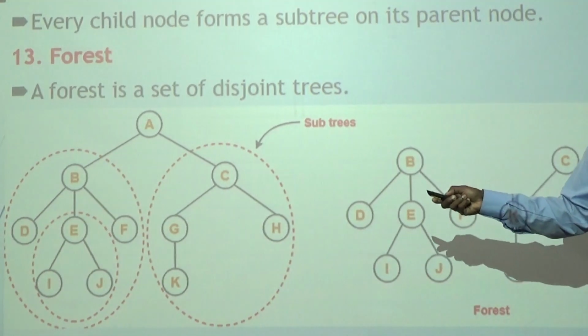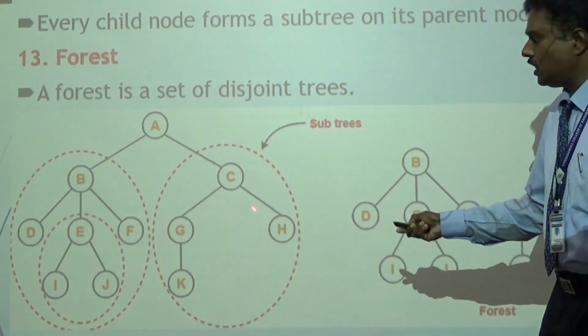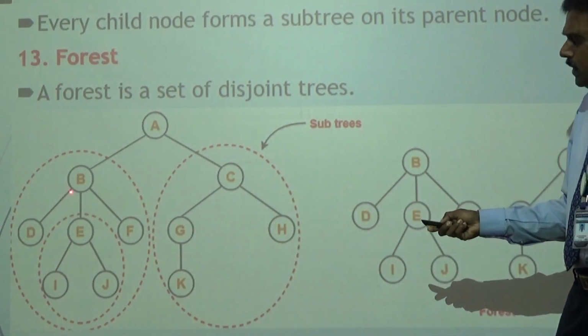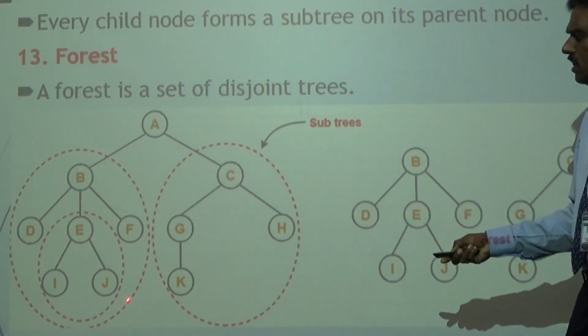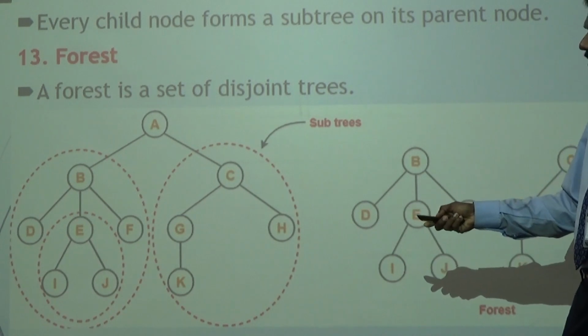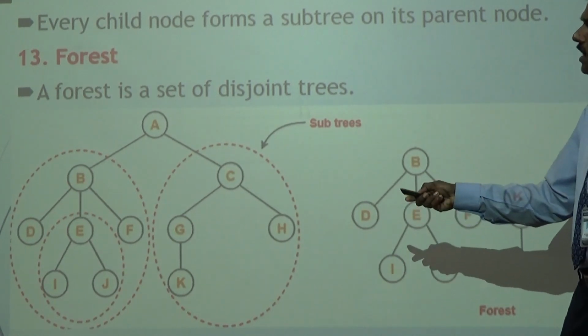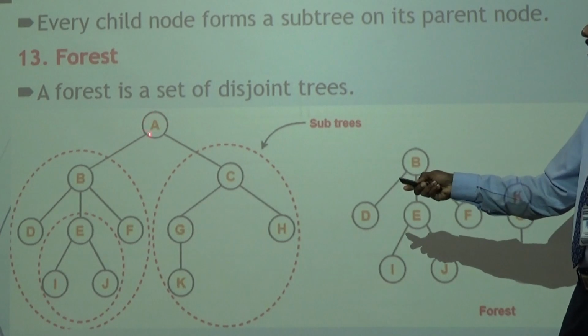So for the node A, we have two subtrees, 1 and 2. If you take the node B, again this combination E, I, J is a subtree of the node B. So this is a subtree of the node B, whereas these two are subtrees of the node A.